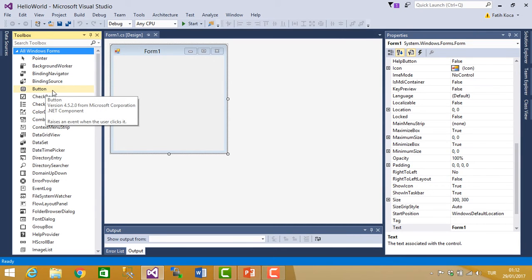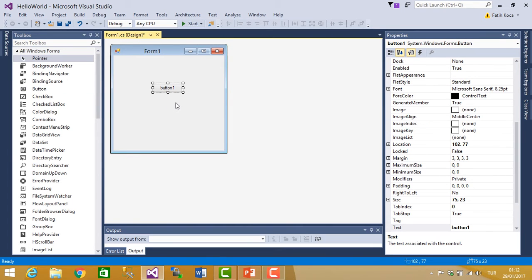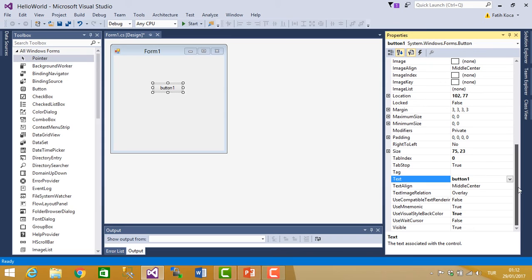And this is a button. Drag and drop this button, and on the right page are the properties. You will learn two properties. This is Text. We can change the text of the button to "Click me".